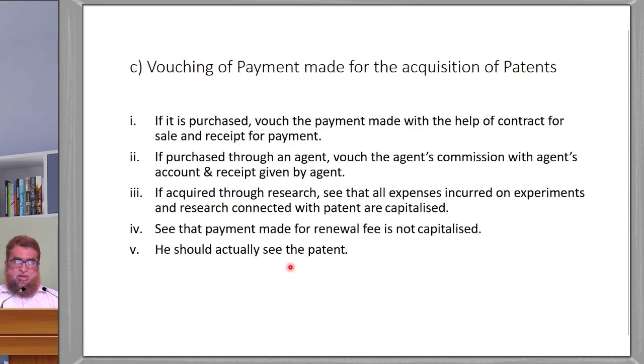So with this I have completed the vouching of the capital expenditure. We have discussed under the 3 headings. Vouching of different capital expenditure we have studied: vouching of the plant and machinery, vouching of the property, freehold and leasehold, and vouching of the patents. There are different types of other assets also. So these are some of the important capital expenditure we have discussed today. Hope you have understood this.